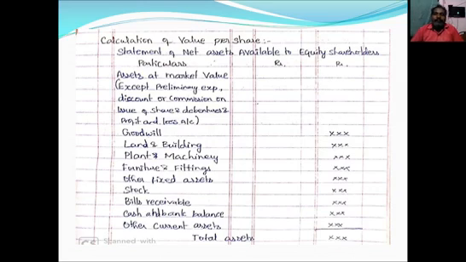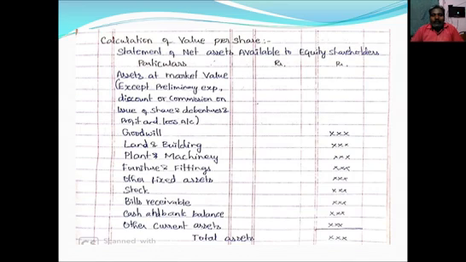So goodwill, land and building, plant and machinery, furniture and fittings, other fixed assets like leasehold and freehold premises. Then followed by some current assets like stock, bills receivable, cash and bank balance, other current assets like prepaid expenses, accrued incomes, okay.